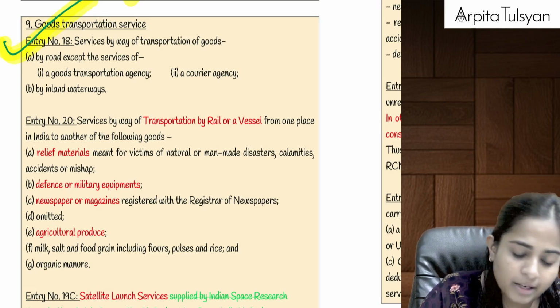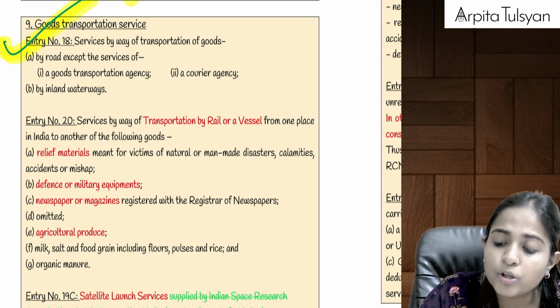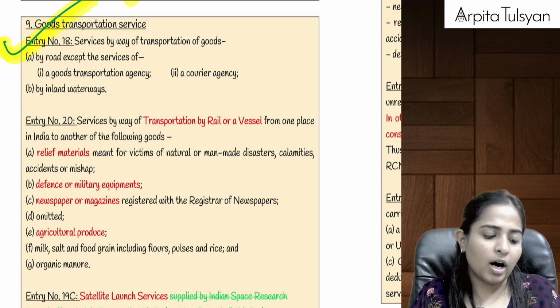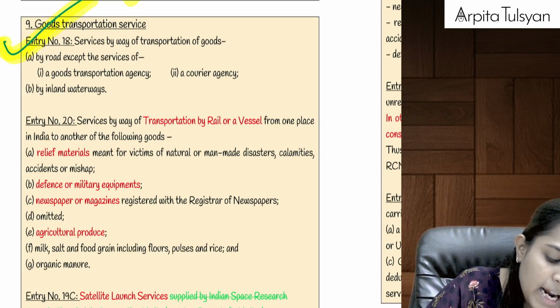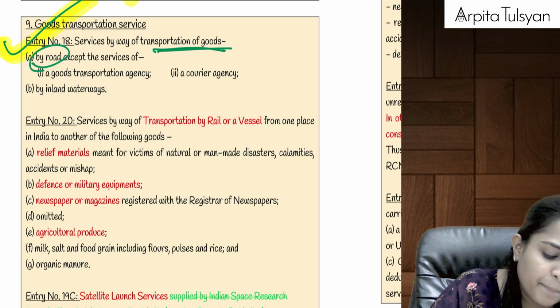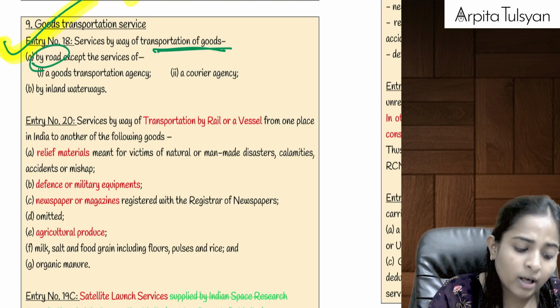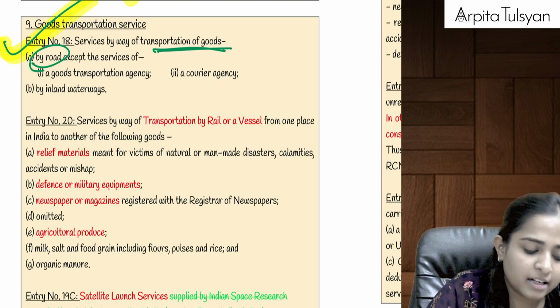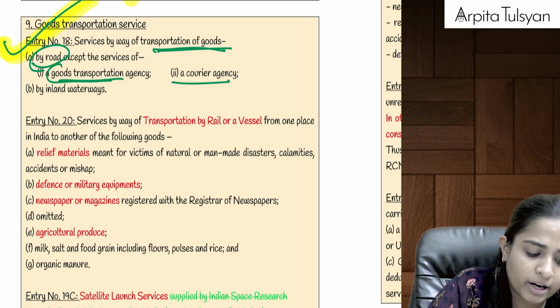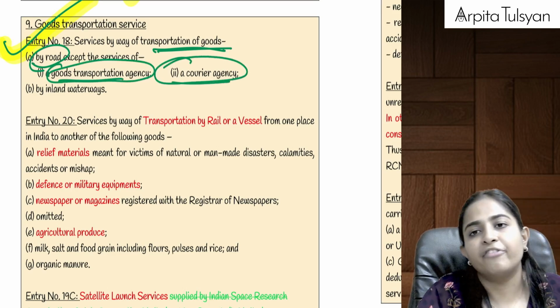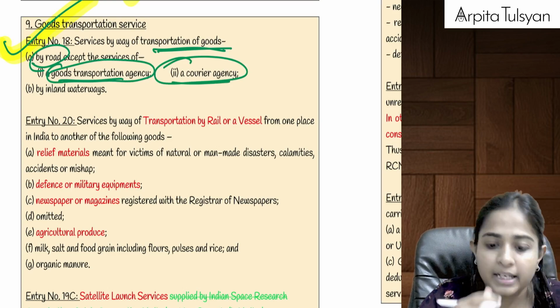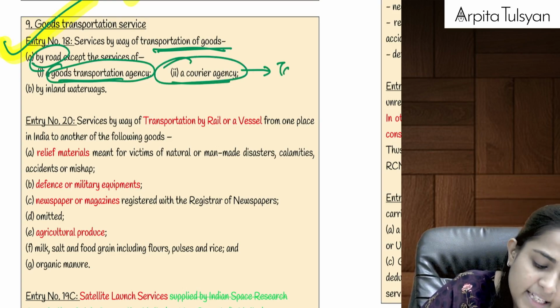Okay, now here, any goods transportation service, let's try to understand this. If transportation of goods is done by road, except if we have taken the services of GTA and courier agency. As of now, what they have told is, if we are taking the services of GTA or courier agency, then it is going to be taxable.